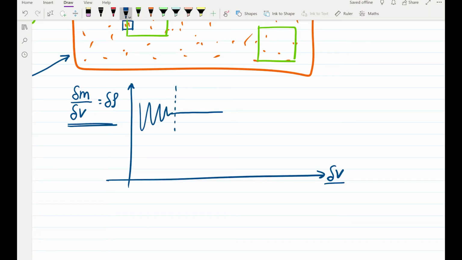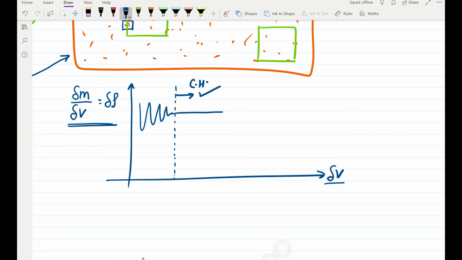And that is where we can say that from that point onwards, the continuum hypothesis would be valid, because before that, it depends on where we are sampling, and because of which the properties might fluctuate. That is what I meant by sudden jumps or discontinuities in the properties. In the continuum hypothesis, we are talking about a domain where the volume is large enough to have a sufficient number of molecules such that the properties of the fluid do not change very sharply. I would represent that as a threshold volume, and I would say that the continuum hypothesis is okay.